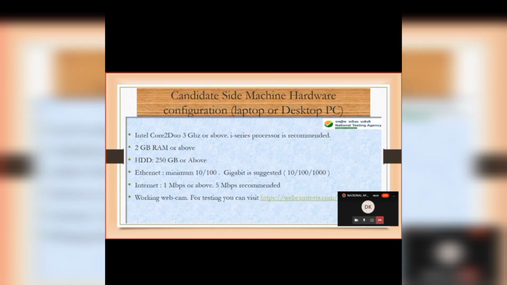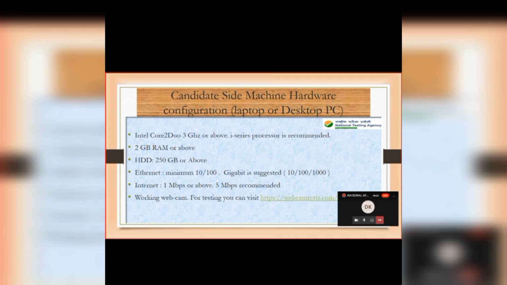Here is the machine hardware configuration. The minimum is Core 2 Duo, 3 GHz, or any i-series processor: i3, i5, i7, i9. Next, 2 GB RAM or above. Hard disk should be 250 GB or above. Ethernet should be 100 Mbps or 1 Gbps, because nowadays 100 Mbps is common and 1 Gbps you can find in the latest laptops or desktops. Internet should be 1 Mbps or above; 5 Mbps is actually recommended.